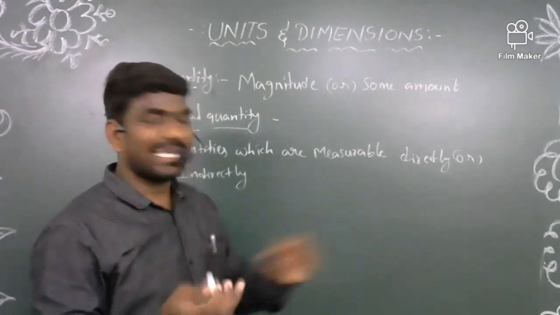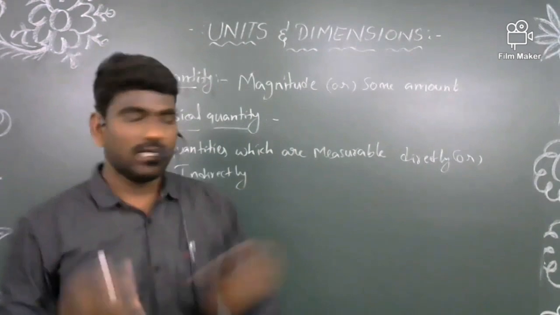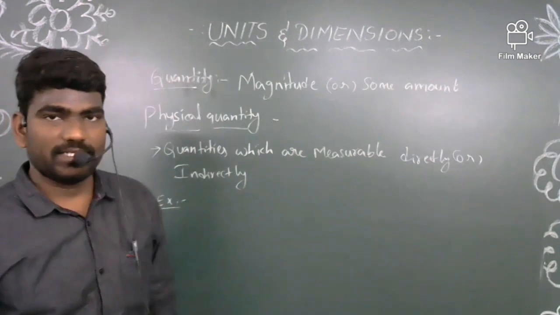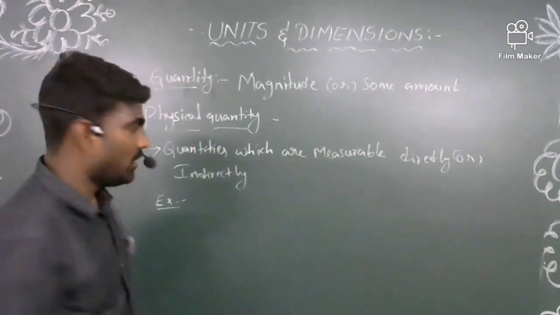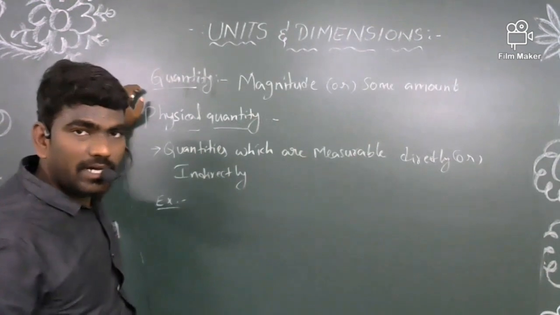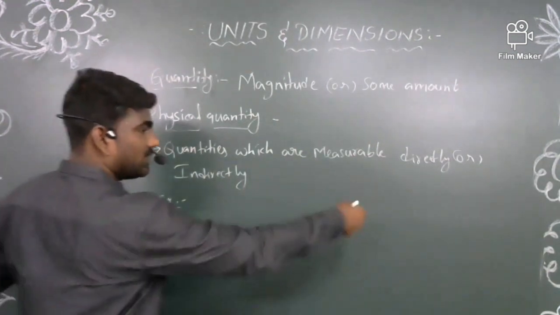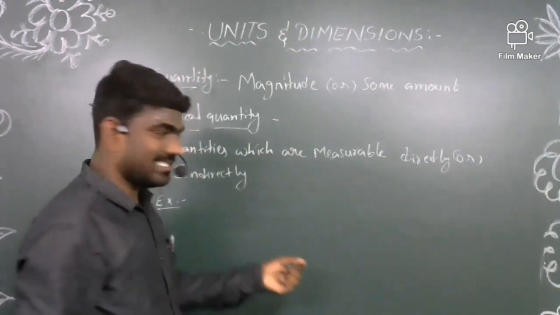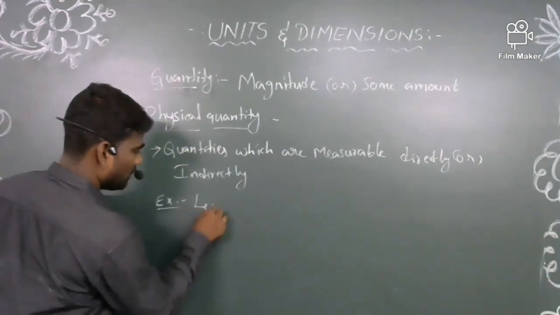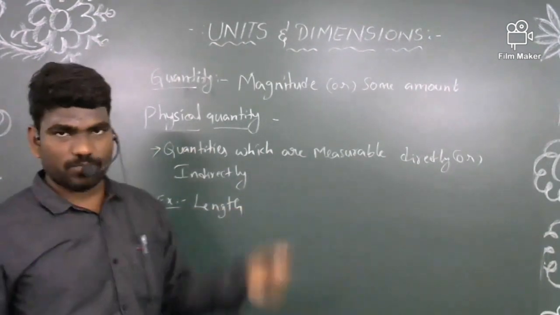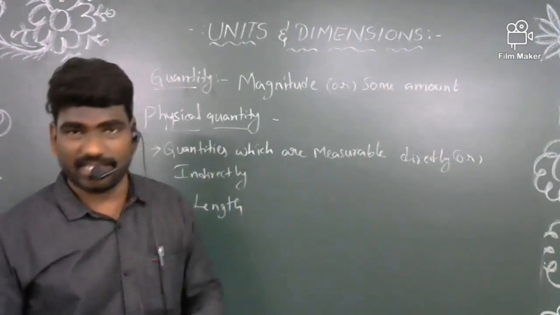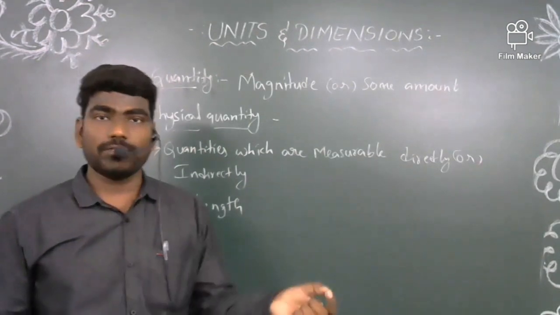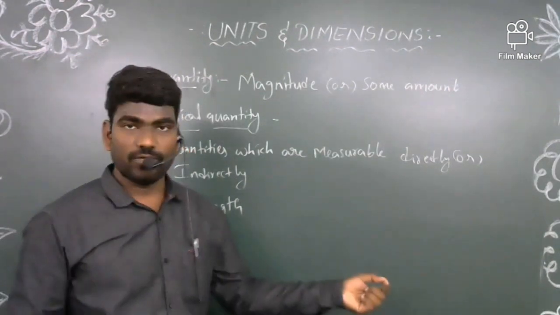If you take examples of some physical quantities, then you can understand well what a direct measurement or indirect measurement is. Suppose I want to find out the length of the board I have here. I can measure the length of this board directly by using a scale, a meter tape or a thread. Here I am not using any formula to measure the length of a board.